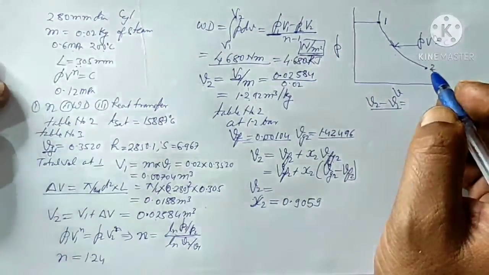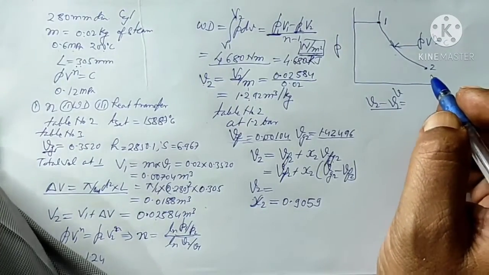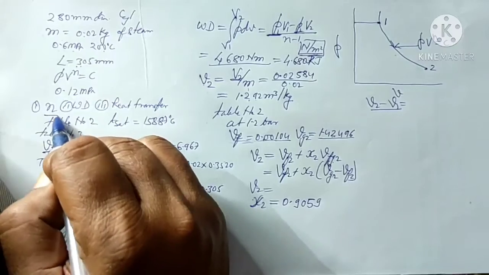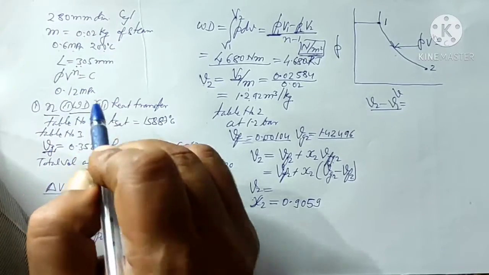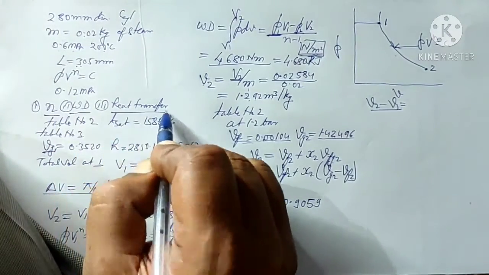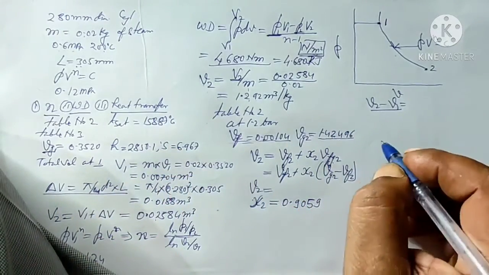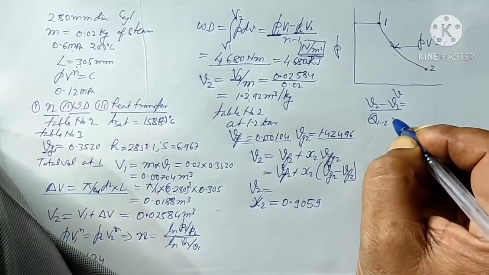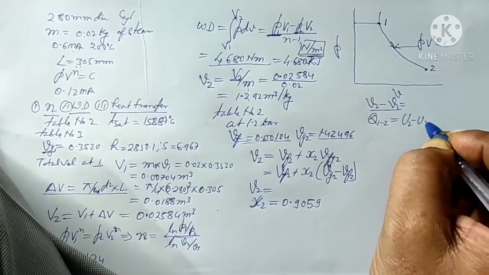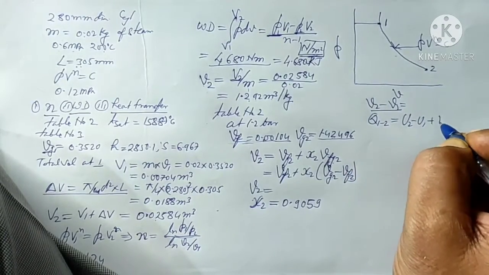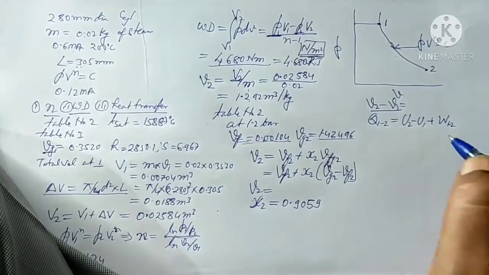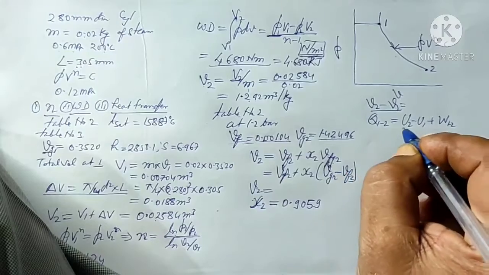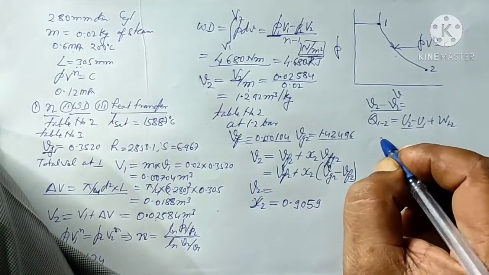Now, the n we found, and work done we also got. Now to find the heat transfer, we will use the first law of thermodynamics: Q12 will be equal to U2 minus U1 plus W12. From the first law of thermodynamics, U2 and U1 we can find out by the relation.